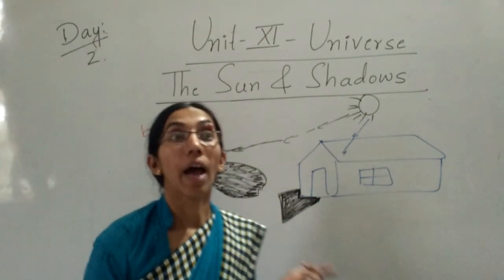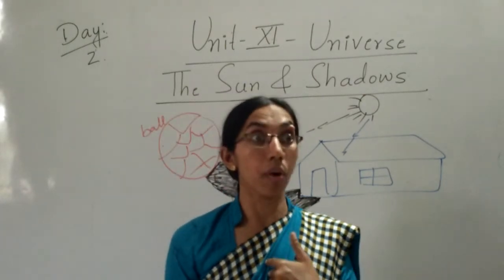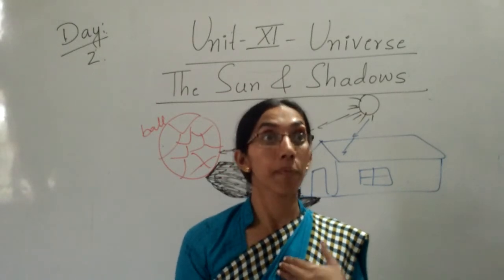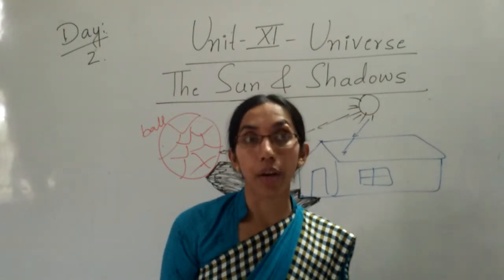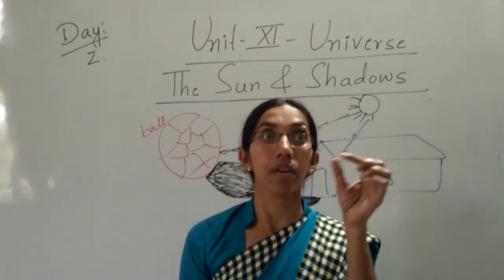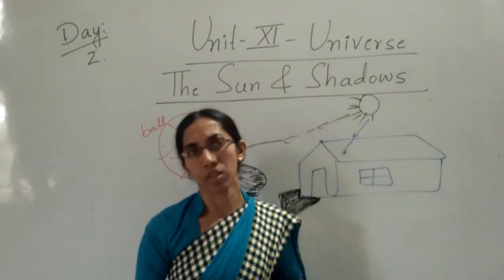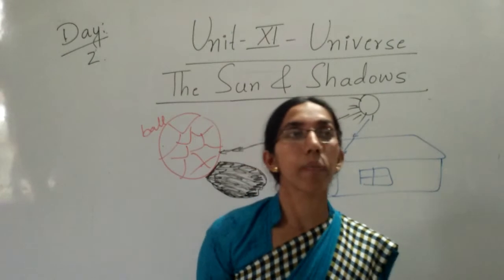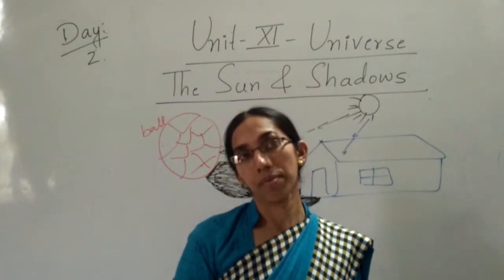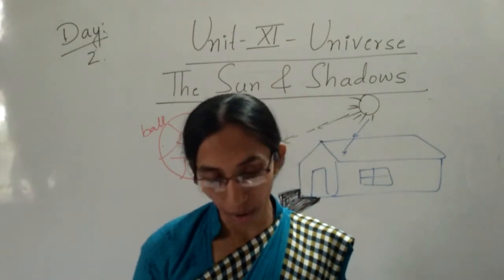Tree, ball, animals, we human beings. Inside our body sunlight cannot pass, so we can see our shadow. Take one table, one chair, one pen, pencil, eraser, paper, plastic paper, everything you can take as one object. In that object, the light does not pass, then we can see the shadow only.